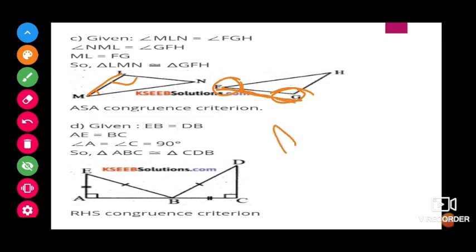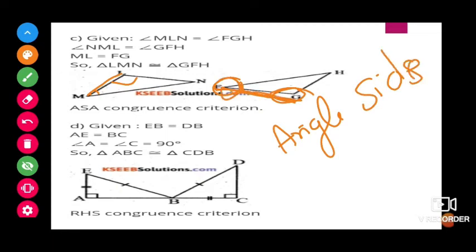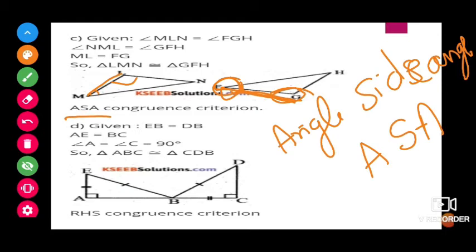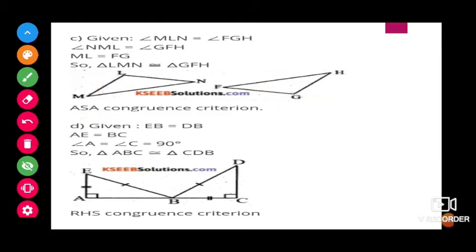So angle, side, the including side and the angle are equal. So which is the criterion we can use? ASA congruence criterion. Next one, given EB is equal to DB and AE is equal to BC, and we know that one is a right angle.